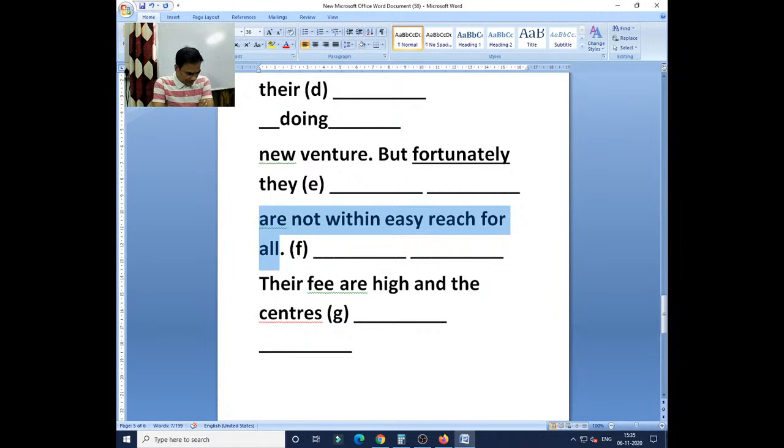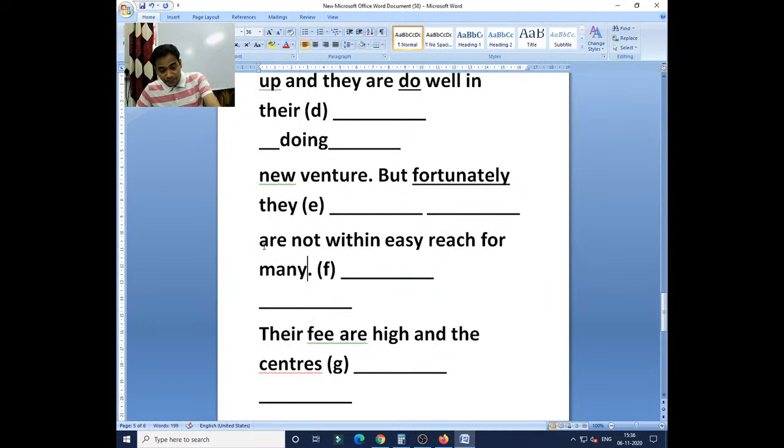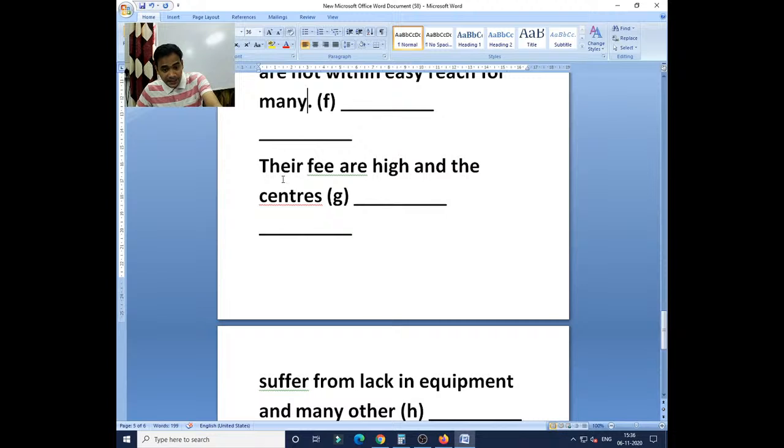Okay, is it there or no? Saksham, no, or is it incorrect? No. But unfortunately, they are not within easy reach for many people, not for all. They are not able to reach and give their service. Their fees, you see there, their fee are higher, and the centers, this is very easy one.